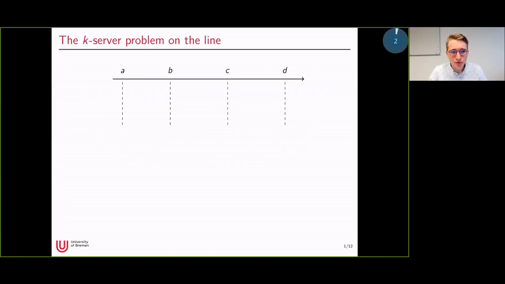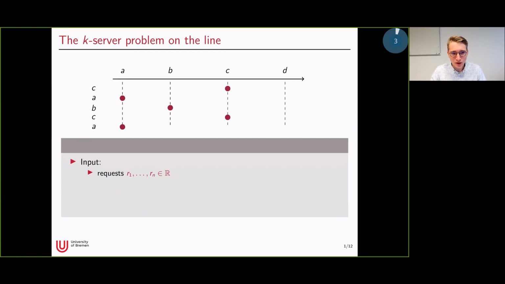So first, let me introduce the problem, which is the K-server problem on a line. Let's imagine we are given some real line. Then the first part of the input of our problem is a sequence of n requests of points on this line. And the second part is an initial server configuration, which we denote by C0 and which tells us where our K servers are located in the beginning, and we write this as a K-tuple.